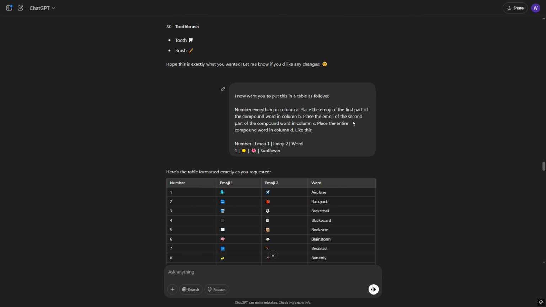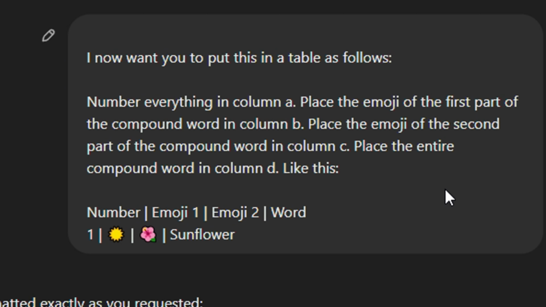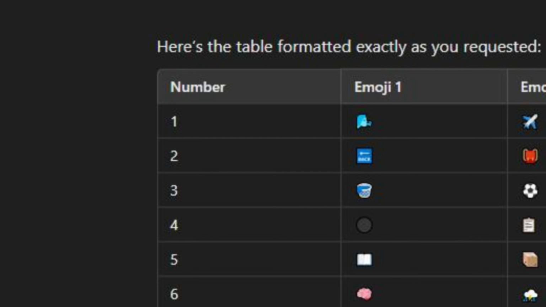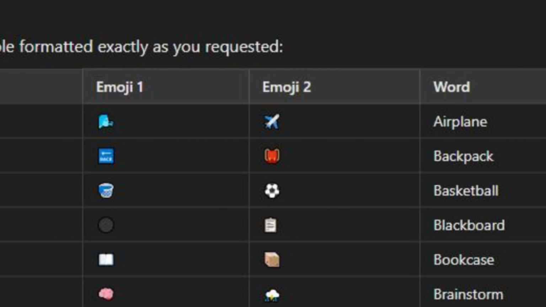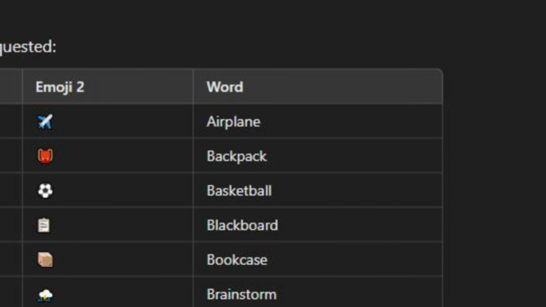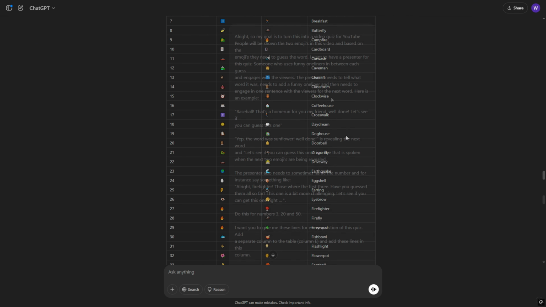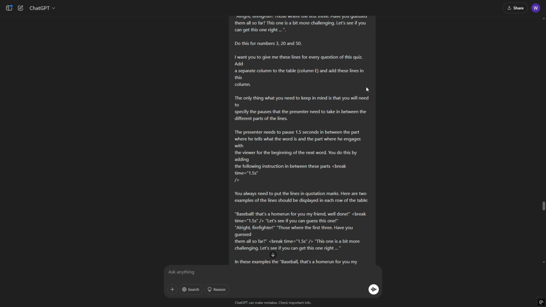Now I go to the next command and ask it to format the table so that it places the combo number in the first column, the emoji in the second column, the other emoji in the third column, and the word in the fourth column. This is a very important step. And now I move on to the other command where there will be the addition and organization of the voiceover.